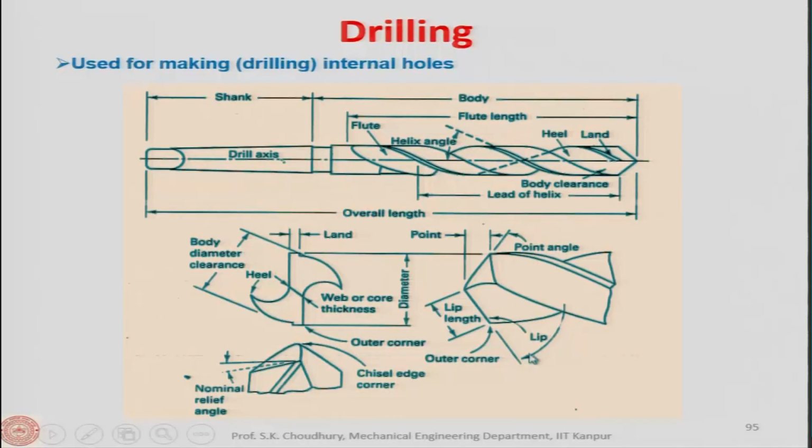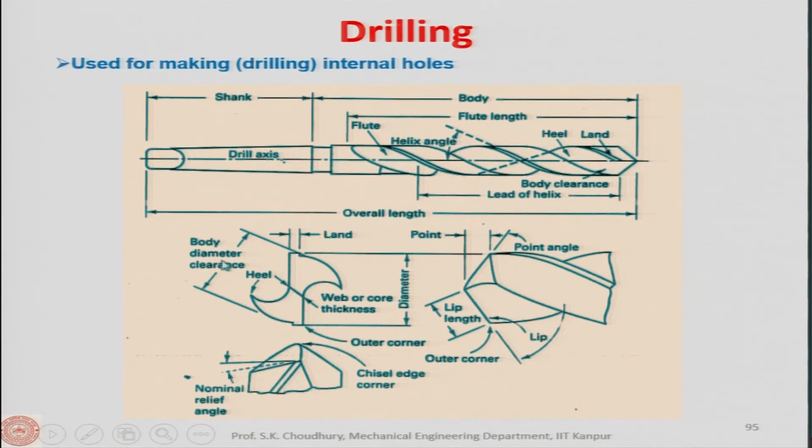This is the lip, one lip here and one lip here. From here to here, this distance is called the point, and therefore, this is called the point angle. Okay. Lip length is here, this is the tool diameter from here to here, and this portion is called the land. This is the web or the core thickness, all right.